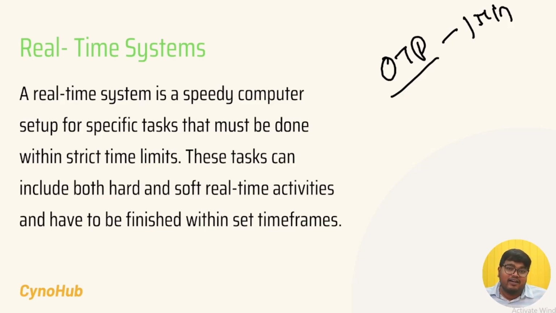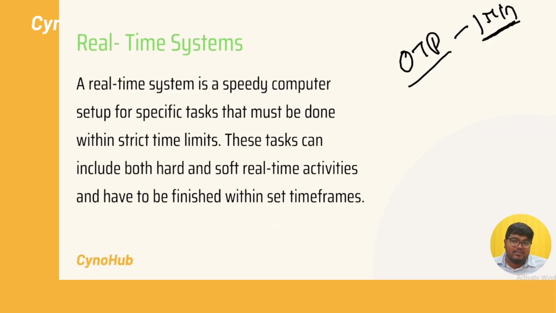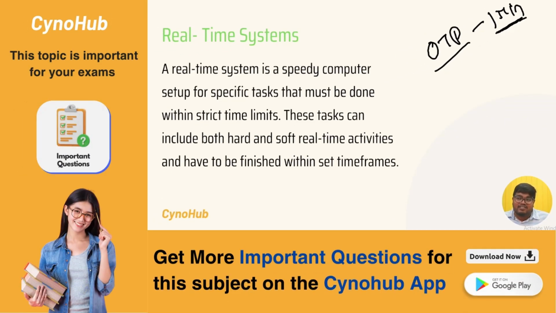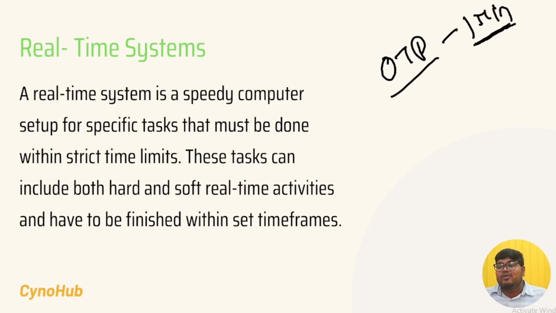That is called real time. Within the specific time you have to complete the work. That comes under real-time systems. So let us go to the definition. A real-time system is a speedy computer set up for a specific task. The task means completing the work in a given time, and it must be done within strict limits.